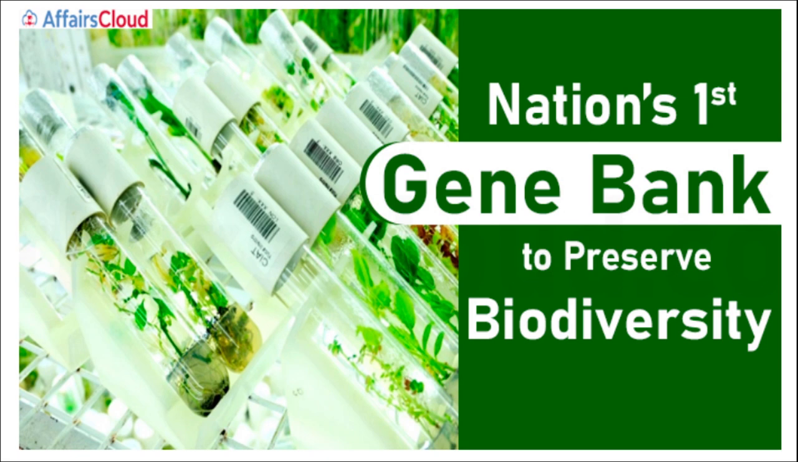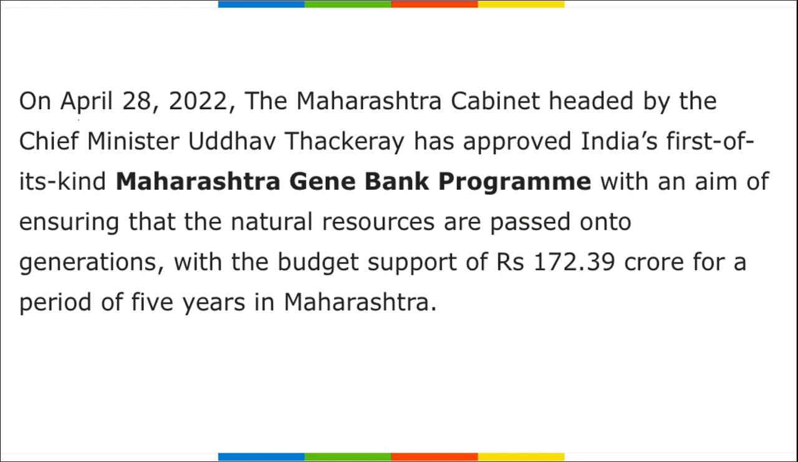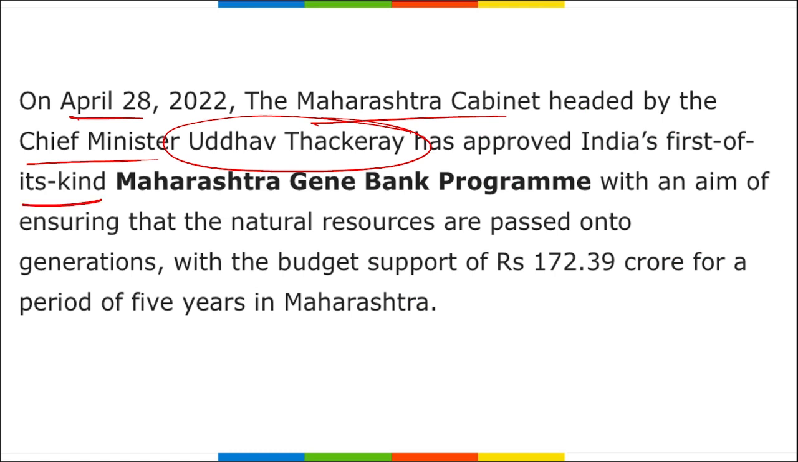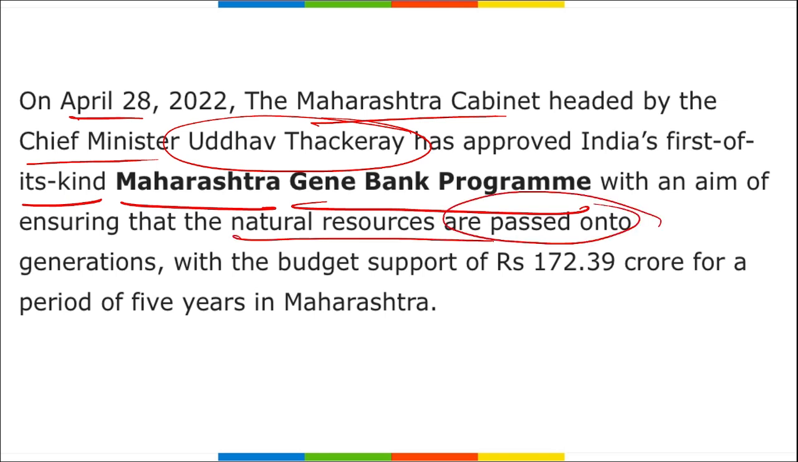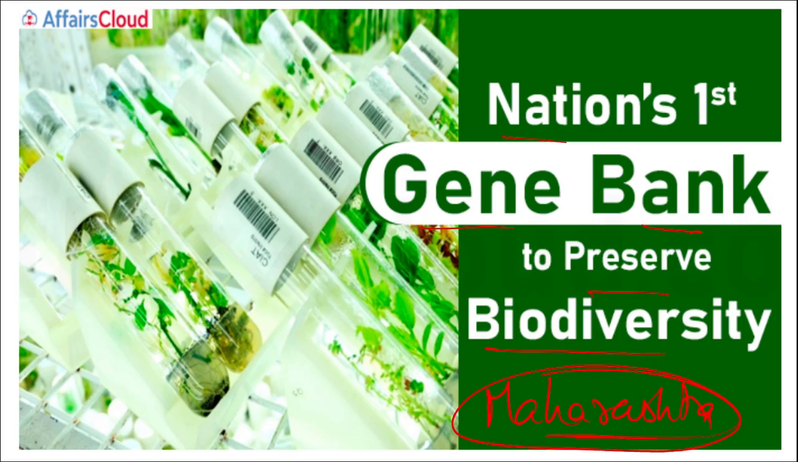Next, we are talking about India's first gene bank. Where was it set up to preserve biodiversity? The nation's first gene bank was launched in Maharashtra to preserve biodiversity. On 28th of April, the Maharashtra cabinet headed by Chief Minister Uddhav Thackeray approved India's first of its kind Maharashtra Gene Bank program. I repeat, Chief Minister Uddhav Thackeray approved the first of its kind Maharashtra Gene Bank program, and the aim of this program is to ensure that natural resources are passed on to the next generation, or to preserve the biodiversity.